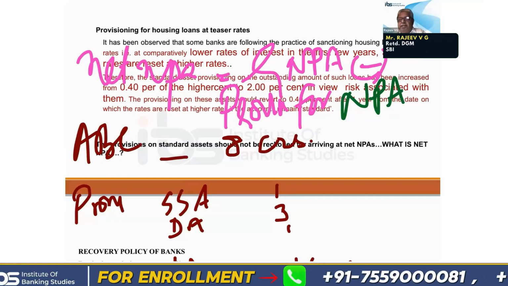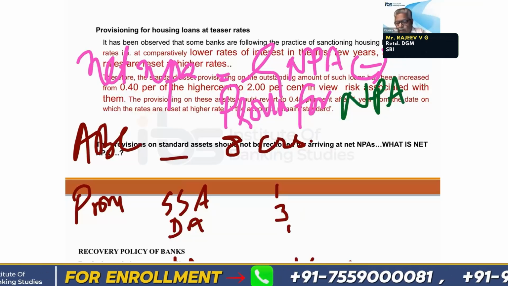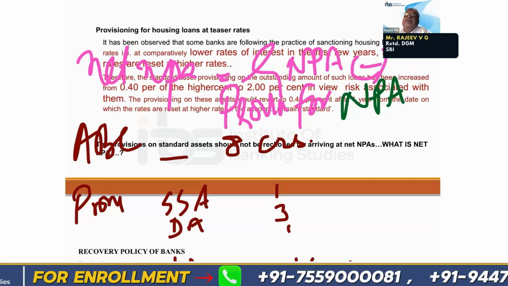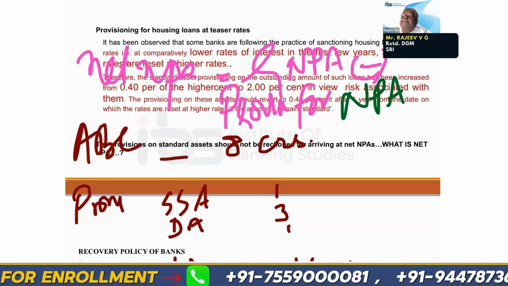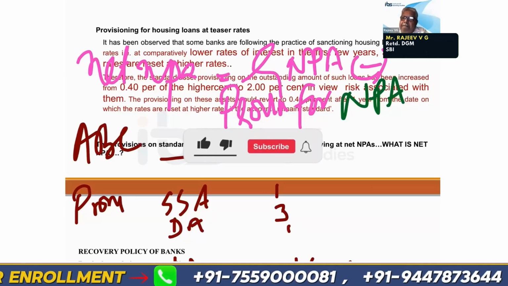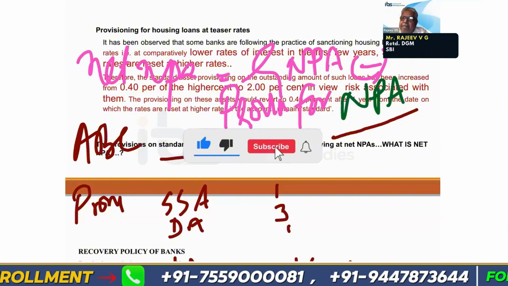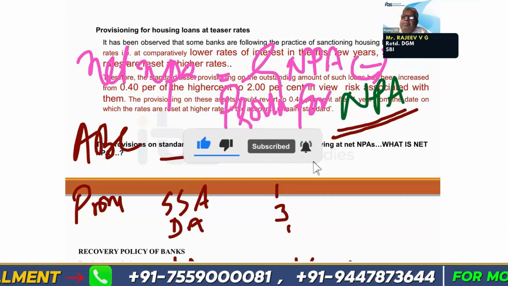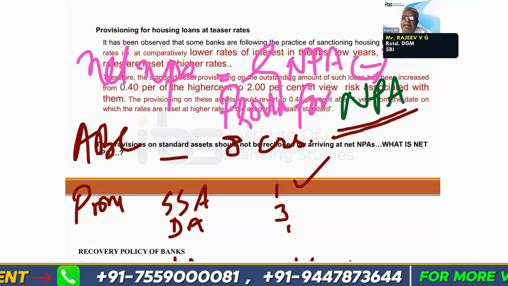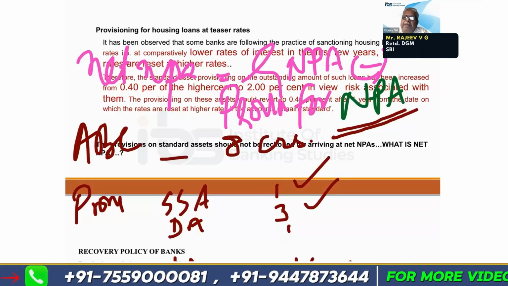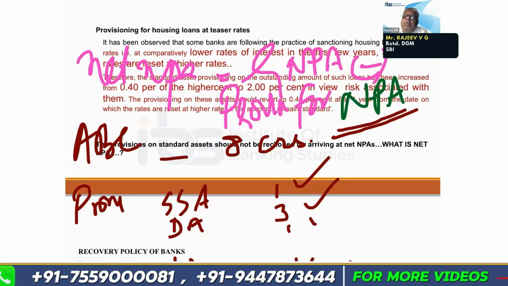Go through the formula once again: gross NPA minus provision for NPA. This is provision for NPA, this is provision for NPA, this is also provision for NPA.